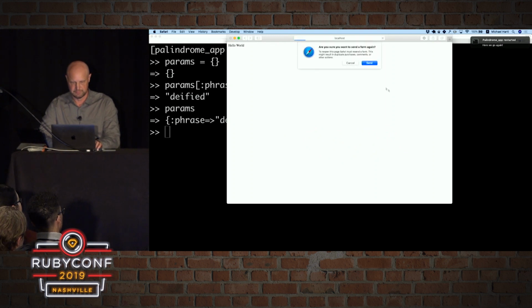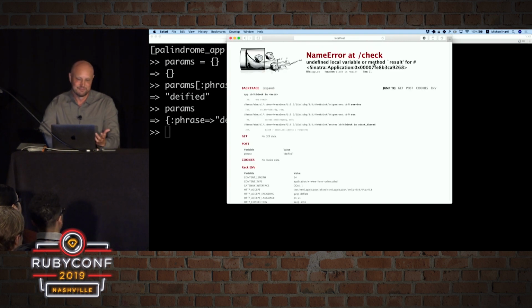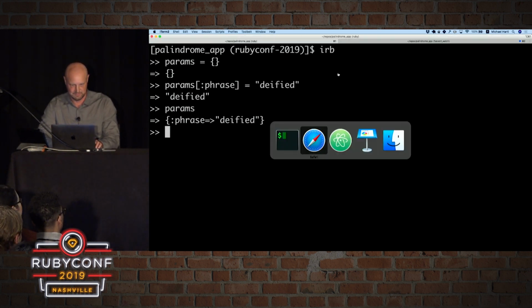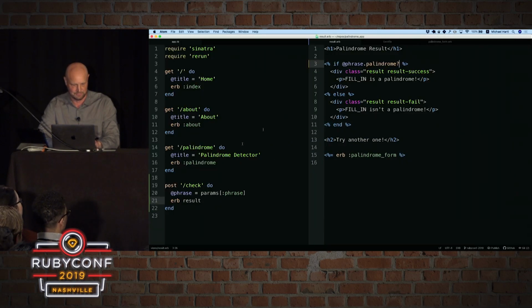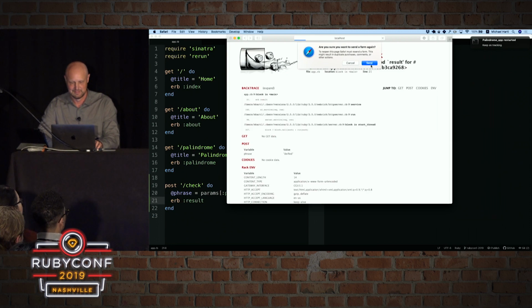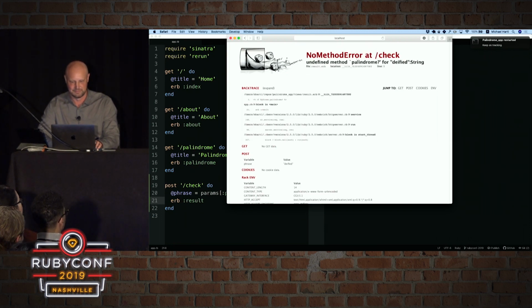So let's refresh it, resend it. Any idea what's going to happen here? Is it going to work? It's not going to work because unfortunately I haven't added the palindrome gem yet. So it's like it just doesn't have any idea. Oh, actually, what happened there? Something else happened. Oh, I forgot the colon here. So there were two reasons it wasn't working. Yes, so now it says undefined method palindrome?